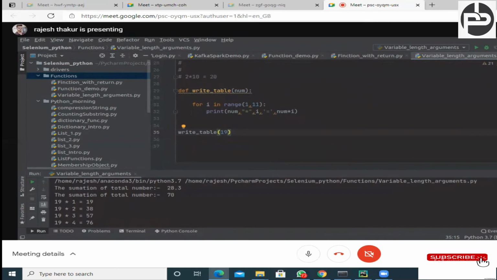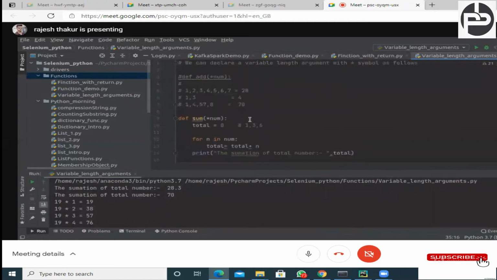Okay. Now just try to understand about the variable. This is all about the functions. Now we are discussing about the variables. What do you mean by the variables?